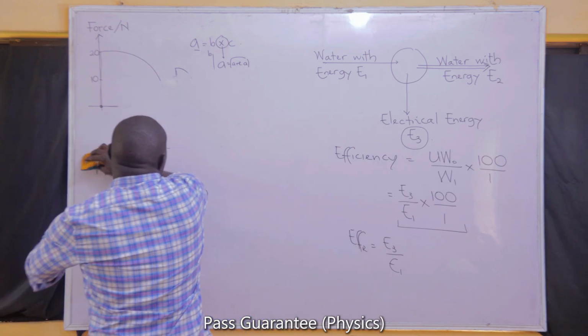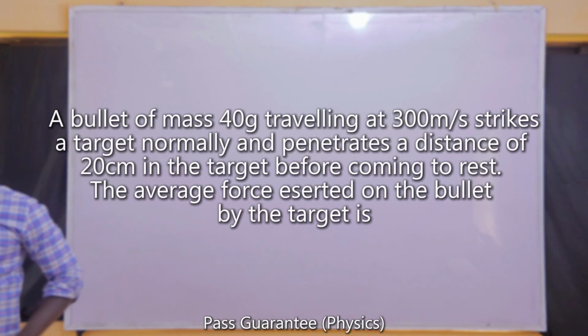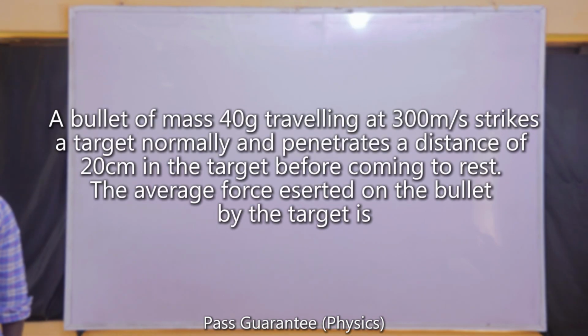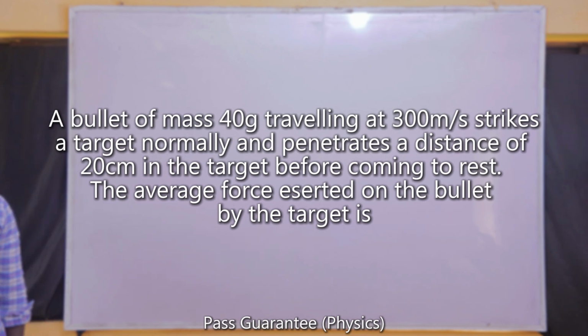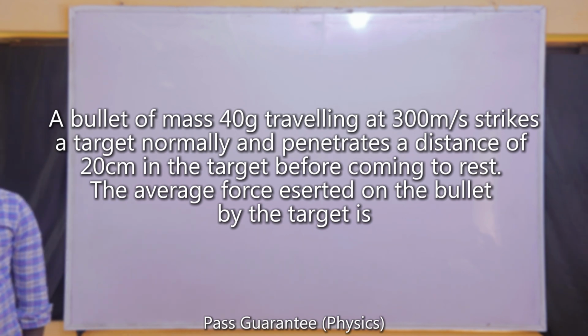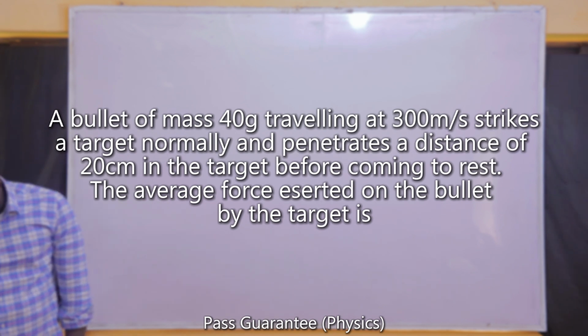We'll try to take more questions. Now, we are told that a bullet of mass 40 grams traveling at 300 meters per second strikes a target normally and penetrates a distance of 20 centimeters in the target before coming to rest. The average force exerted on the bullet by the target will be equal to what?